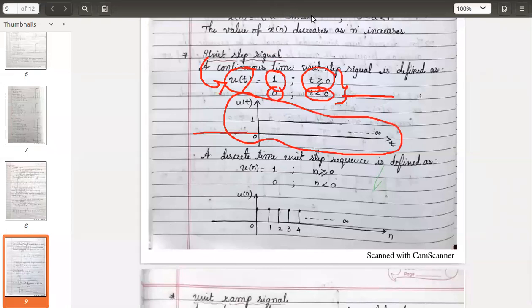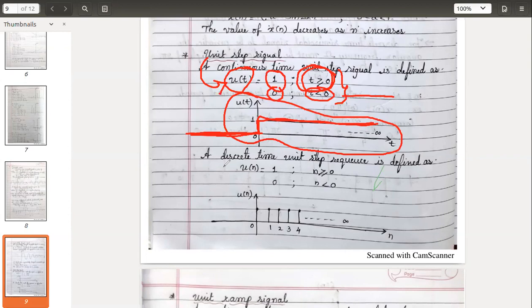There is a step here, rising immediately at 0. That's why the condition is greater than or equal to 0. The amplitude is constant, that is 1. So this looks like your staircase. This is the continuous time unit step signal.